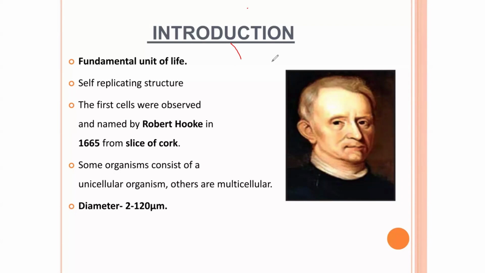So he used a compound microscope. If someone asks you what technique was used by Robert Hooke to come up with an idea of the cell structure, it is actually a compound microscope. And when he checked those cells from the slide of cork, he saw something like this. They look like a room-like structure. That is how he was able to come up with an idea of the cell.